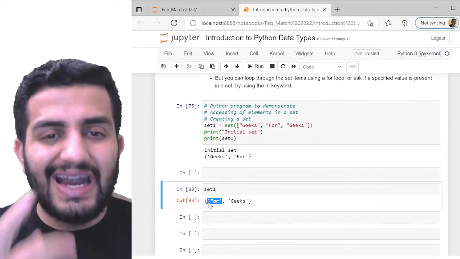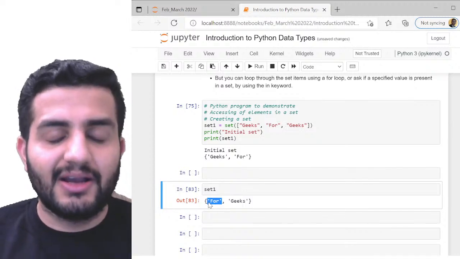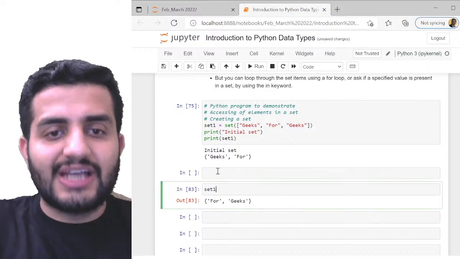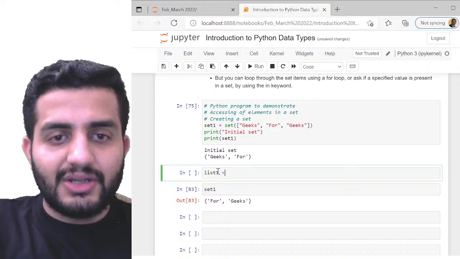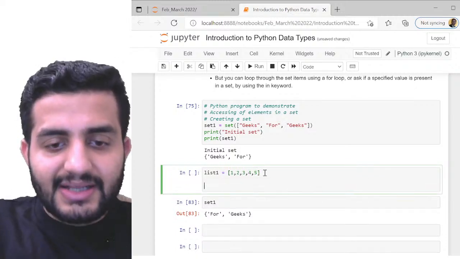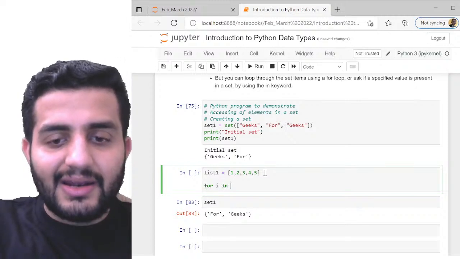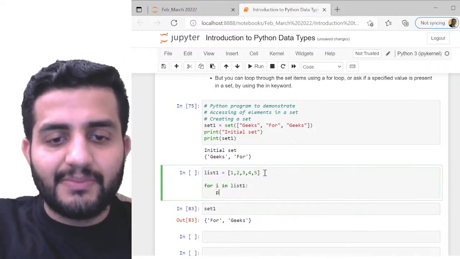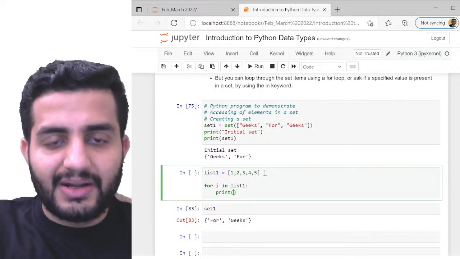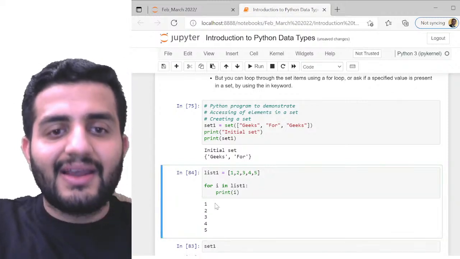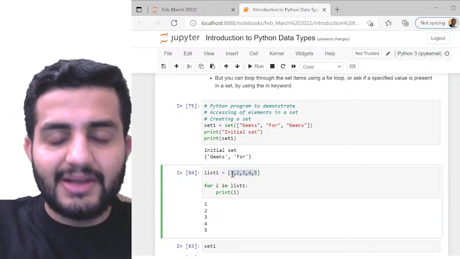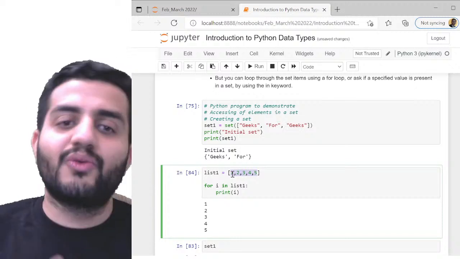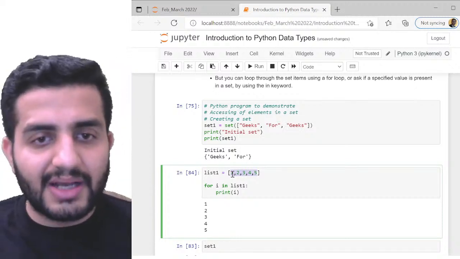Loop मतलब I have to iterate the elements of my set. So for example suppose list भी है मेरे पास. Suppose मैं list में looping पहले समझाता हूँ. So list 1 है मेरे पास. Suppose 1 2 3 4 5, ठीक है. अब इस लिस्ट पे भी अगर loop करूंगा for i in list 1, and if I simply do print i, okay, I'll still get the elements 1 2 3 4 and 5. So इसमें क्या है? It is printing me all the elements one by one. So it is iterating over my list, है ना? This is what loop does.